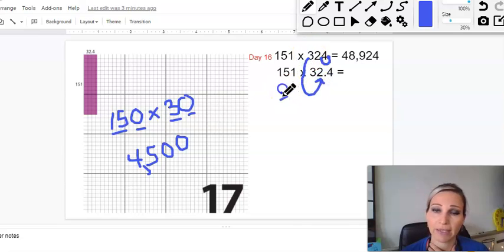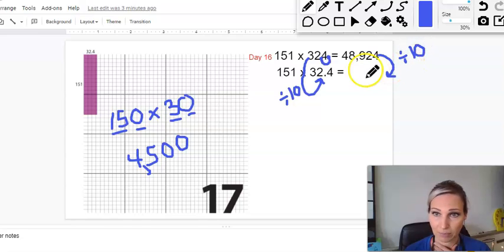So I want to go from this number to this number. I divided by 10. And remember, whatever you do to the factors, so if I'm dividing by 10, then the answer we're going to do the same thing to. So I just take that and divide it by 10. So I'm going to rewrite these digits. I'm going to write them down here so I have more room. 4, 8, 9, 2, and 4.